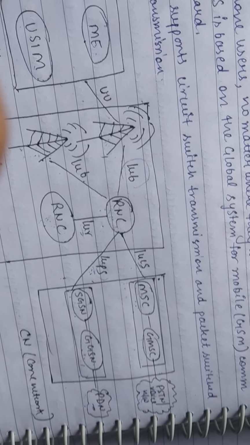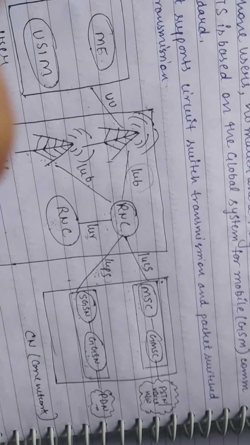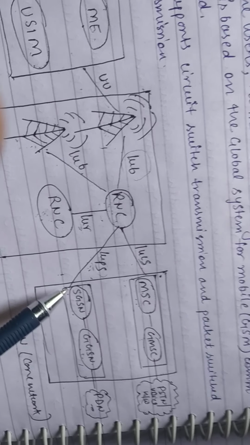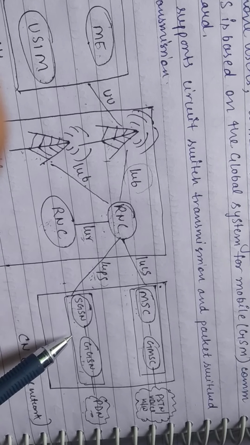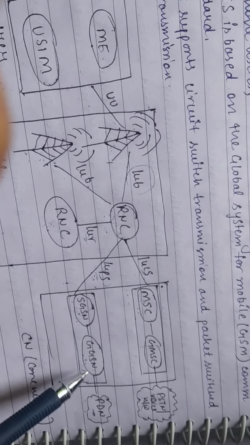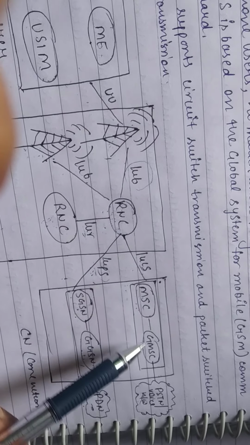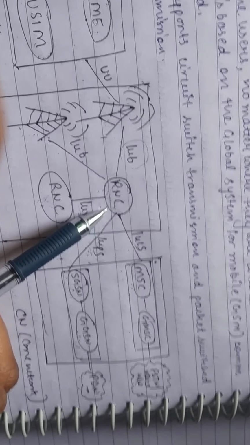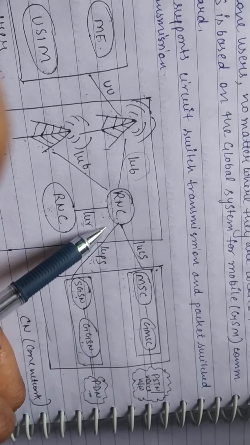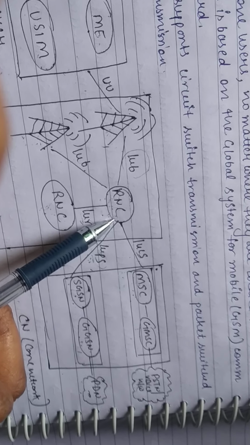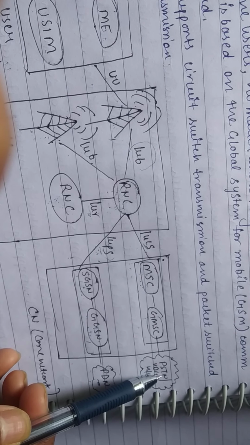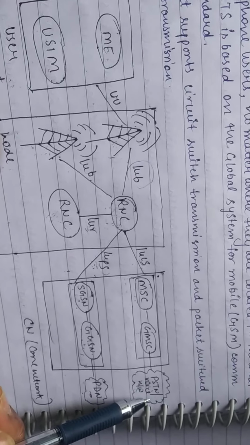MSC is similar to GSM, that is the mobile switching center, and this is the gateway for the mobile switching center. SGSN is the serving GPRS support node, and this is the gateway for this support node. If you want to access calls, the RNC will decide whether you have to establish a call or access data. If you want to establish a call, the RNC will connect to this module, and the call will be established through the PSTN, which stands for public switched telephone network.